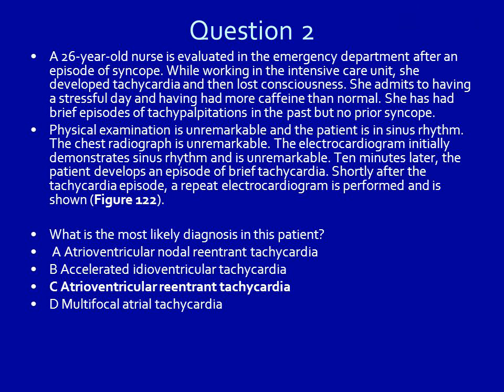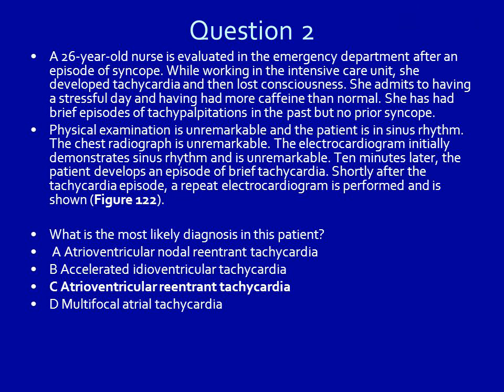Physical examination is unremarkable and the patient is in sinus rhythm. The chest radiograph is unremarkable. The electrocardiogram initially demonstrates sinus rhythm and is unremarkable. 10 minutes later, the patient develops an episode of brief tachycardia. Shortly after the tachycardia episode, a repeat electrocardiogram is performed and is shown, figure 122.